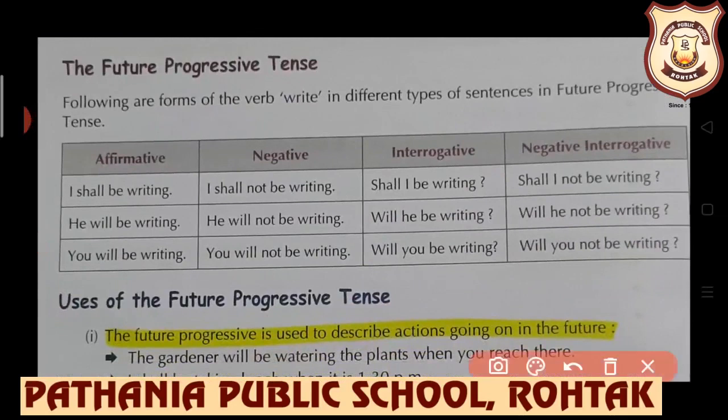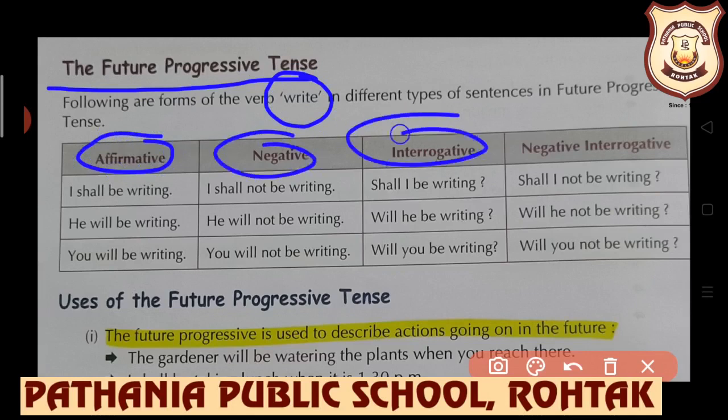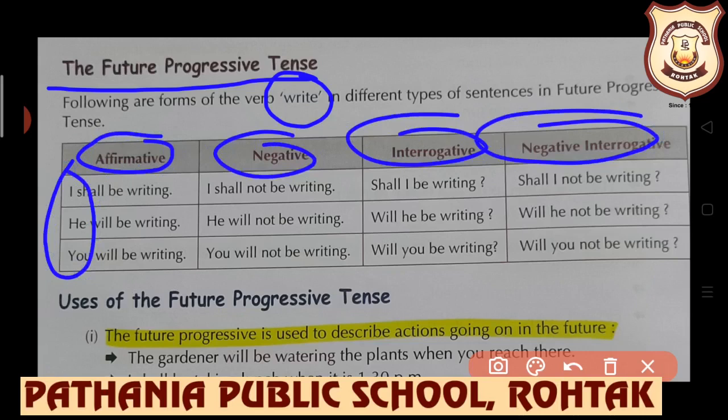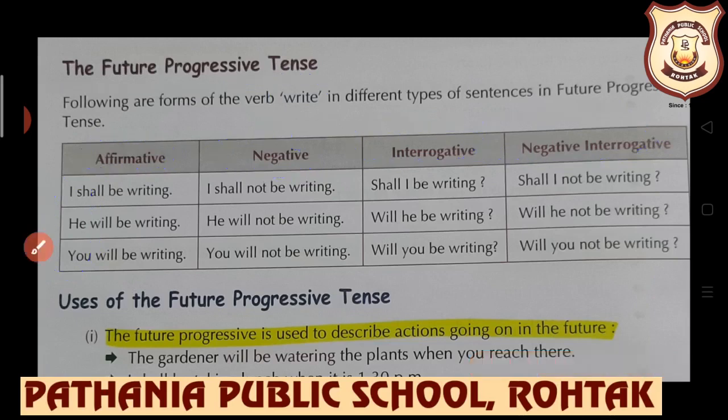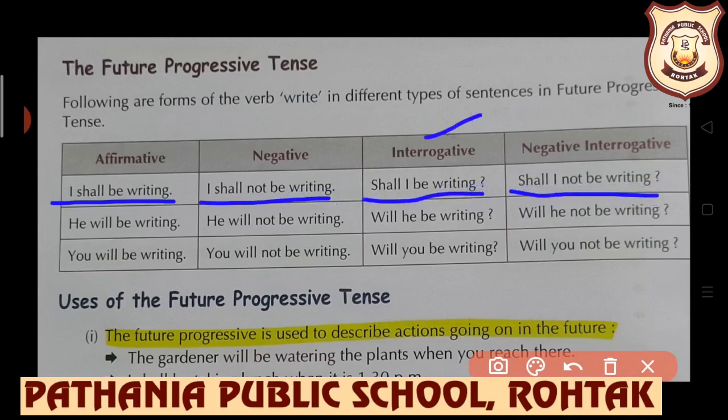Further we have the future progressive tense. Here also we are using the verb in different ways, when affirmative sentence is there, negative, interrogative and negative interrogative, and with all types of persons also. Its formation is will, shall plus be plus first form plus ing. Will, shall plus be plus first form of the verb plus ing. And here is the formation. I shall be writing, I shall not be writing. If interrogative is there, then shall I be writing, shall I not be writing.